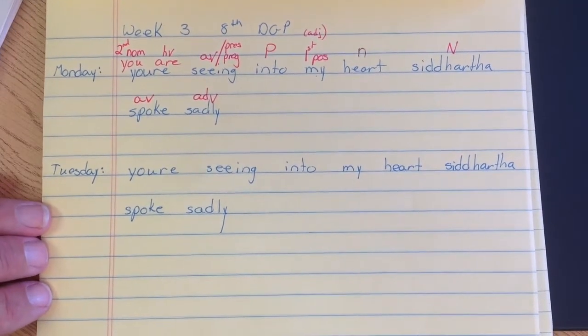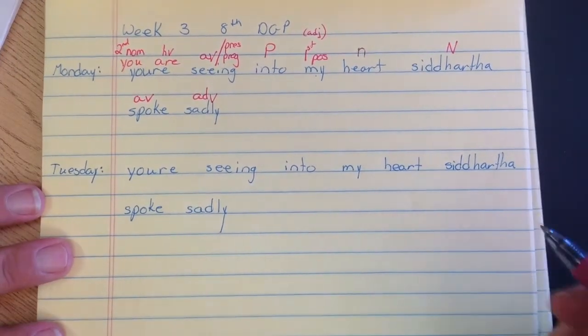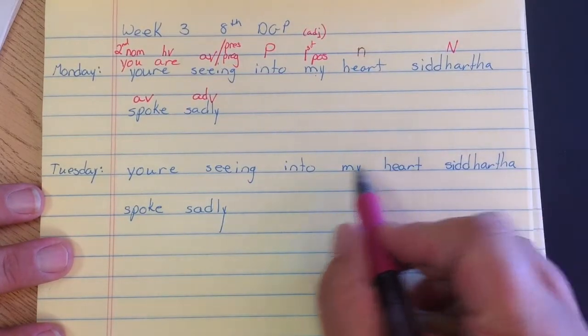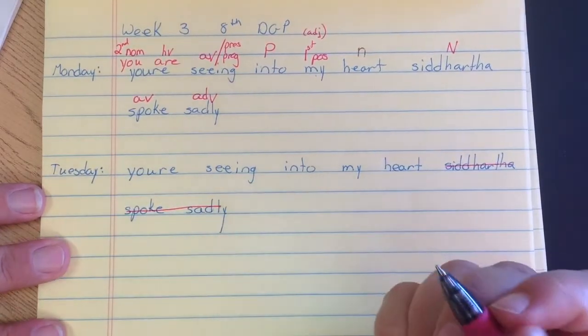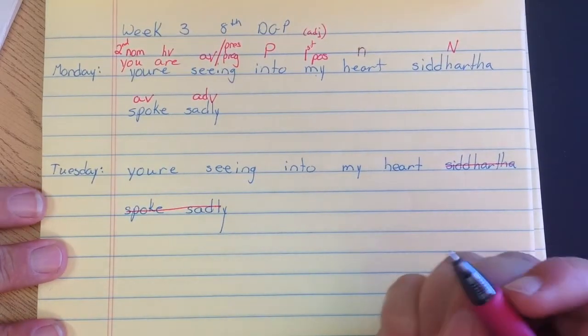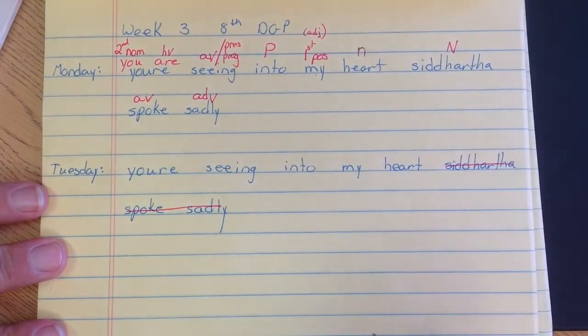Okay, so now we're ready for Tuesday. And because we have a tag again, which is just saying who's speaking, we're going to ignore this part of the sentence. I'm just going to cross it off, because while it is part of the sentence, it's not important, essentially.